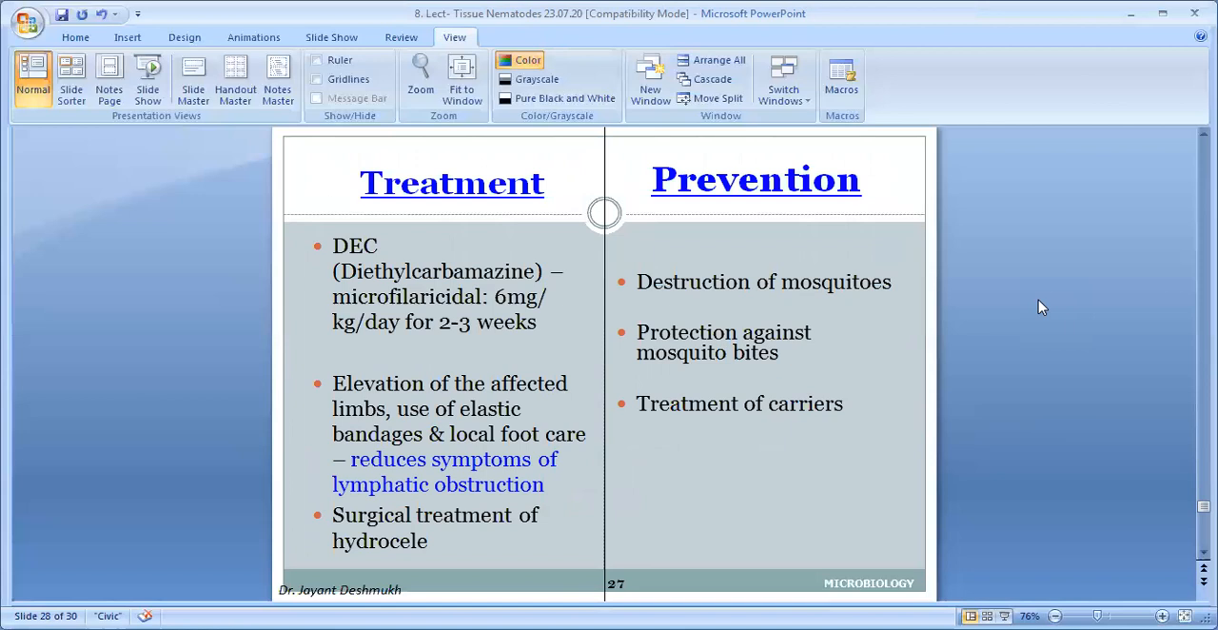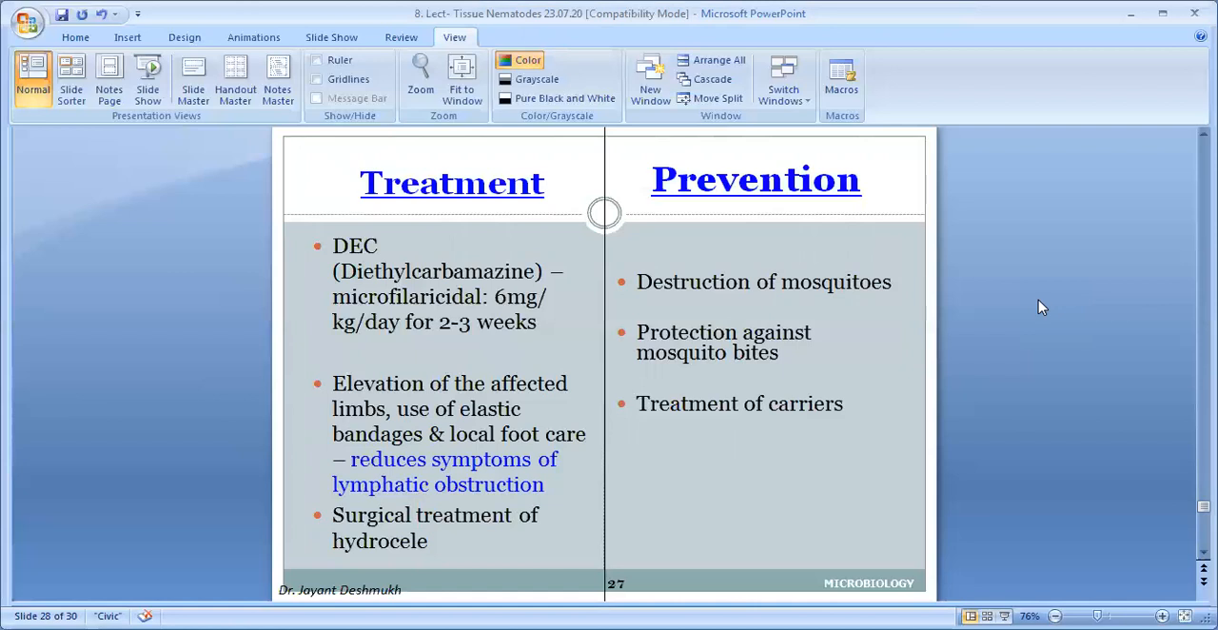Elevation of the affected limb, use an elastic bandage, local foot care. Why are we giving this? Just to reduce the symptoms of lymphatic obstruction, because there is no cure for lymphatic obstruction by this drug. It reduces further complications like elephantiasis. The lymph should not accumulate in the lymph vessels by this method. Elevation, bandage, and another: surgical treatment of hydrocele, remove the fluid.